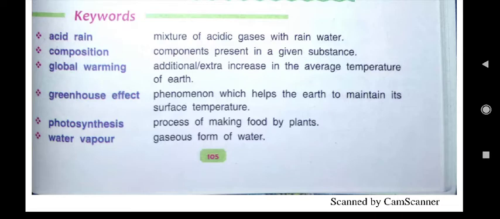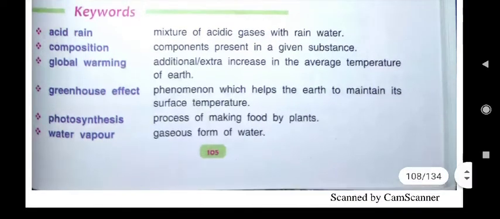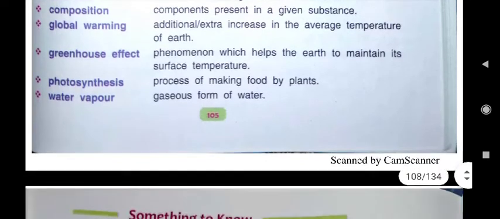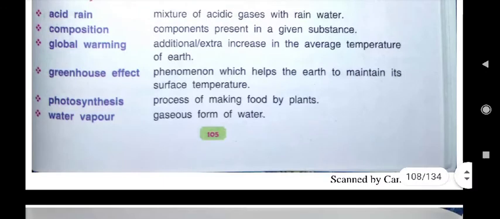Acid rain is mixture of acidic gases with rainwater. Then composition. Composition means what? The components which are present in a given substance. Like composition of air means which components are present, that we have to write.